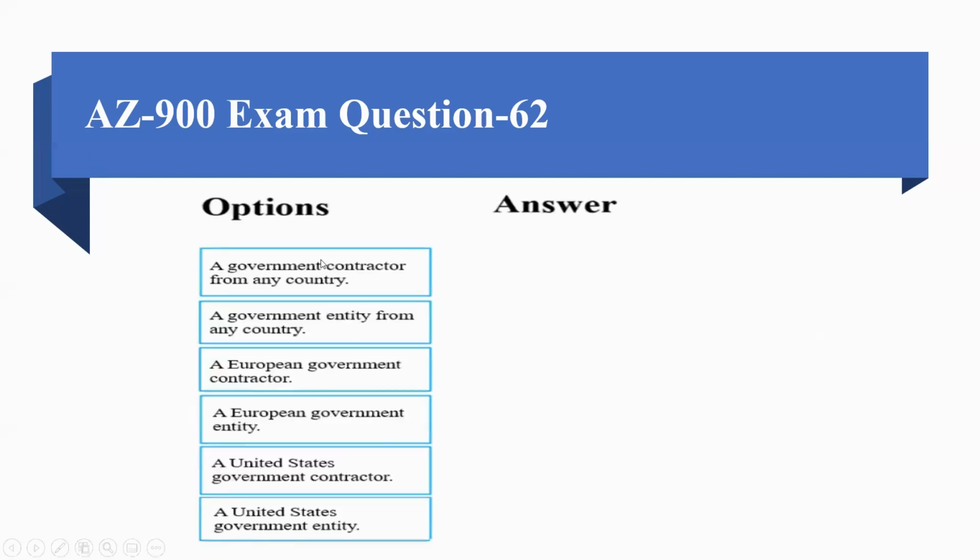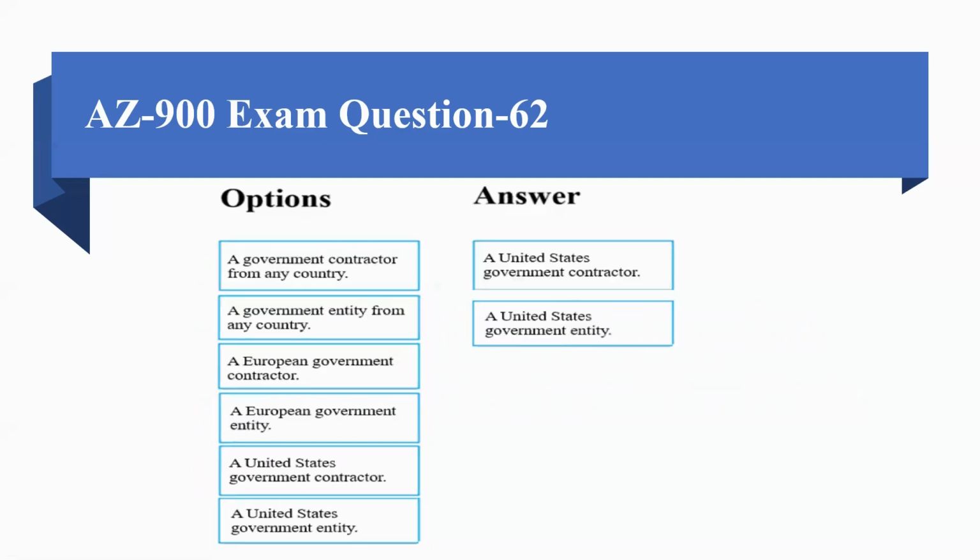So the list is: a government contractor from any country, a government entity from any country, European government contractor, European government entity, United States government contractor, United States government entity. And the answers would be United States government contractor and United States government entity.